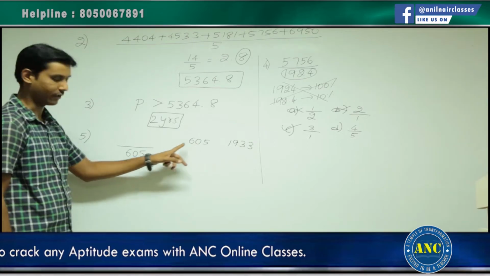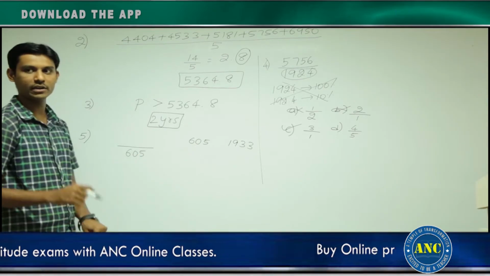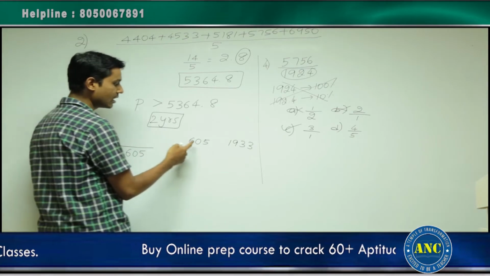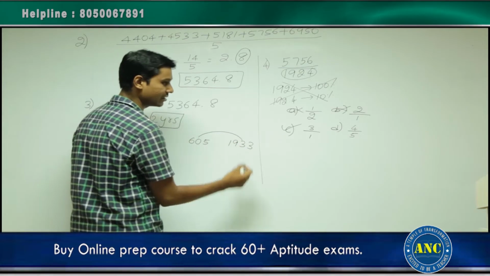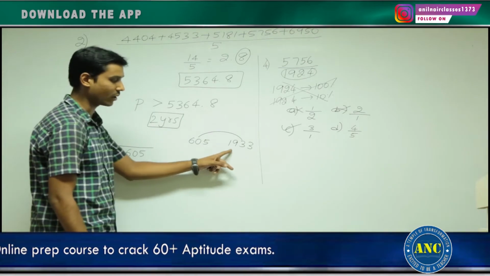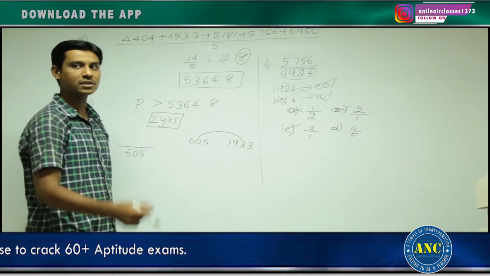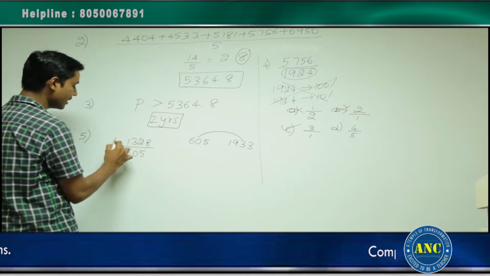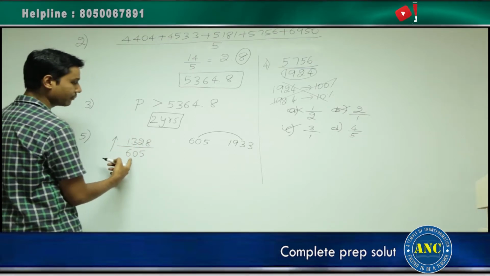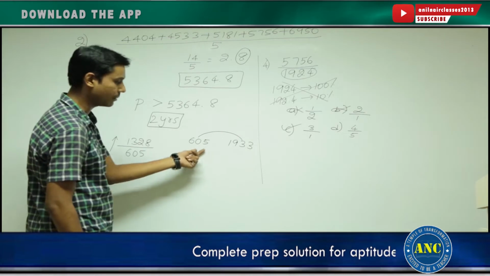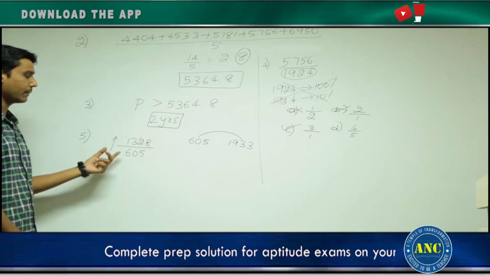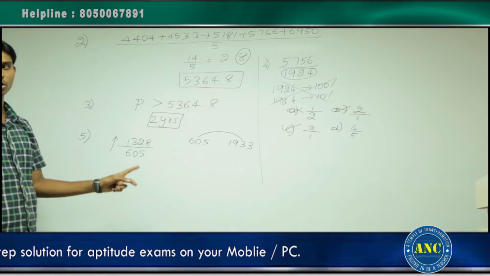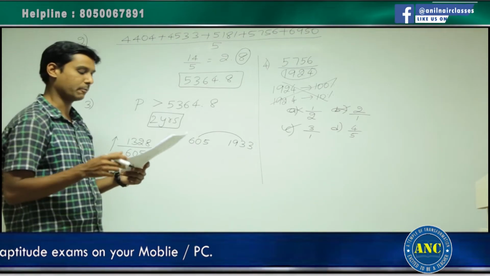Initially it was 605. That should come in the denominator. Your denominator should always be the initial value, right? Numerator: 605 is becoming 1933. That means there is an increase of how much? There is an increase of 1328 from 605, that is nothing but 1933 minus 605, right? What is the percentage increase is what they are asking. Again, don't take it as 100% and keep on solving by all those methods. It's a very simple fact.